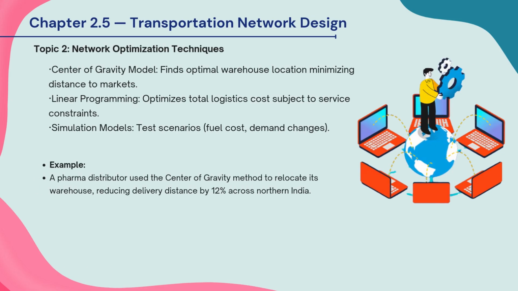The center of gravity model helps in finding the best warehouse location by minimizing distance to key markets. Linear programming is used to minimize total logistics cost while meeting service requirements. Simulation models help test different scenarios like fuel price changes or demand fluctuations before making decisions. Example: a pharma company used the center of gravity model to shift its warehouse, reducing delivery distance by 12% in North India. In short, these techniques help companies design smarter, lower cost, and more responsive transportation networks.